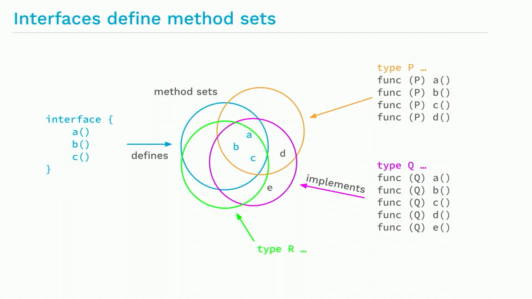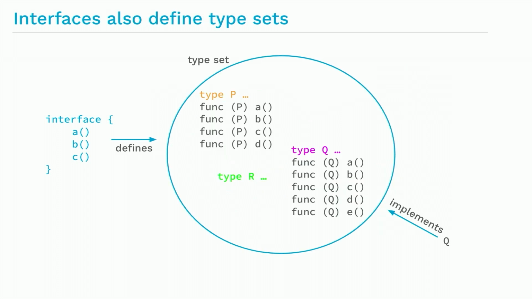Until recently in the Go spec, an interface defined a set of methods. If we have an interface with methods A, B, C, then we say that the interface has a method set with the methods A, B, and C, and every type that implements those methods actually implements that interface. But there's a different view. We could look at the set of types that implement those methods and then say that the interface actually defines that set of types. Now, each type that is an element of this type set implements that interface. And it's pretty obvious that these two views are essentially identical.